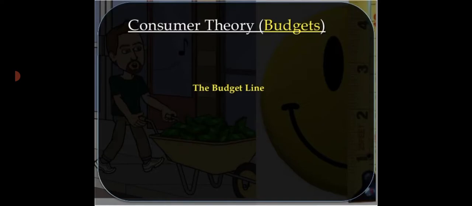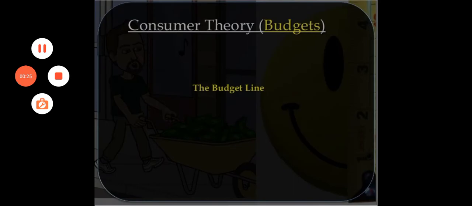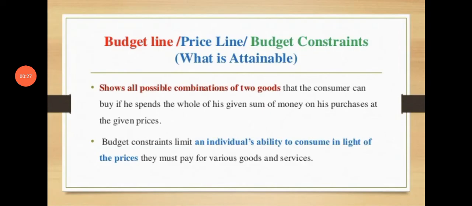You must know about consumer theory and the consumer budget, because every budget has the budget set and the budget line. You all know very well what is the budget line, and what is the price line, and what is the budget set. Budget set is also called the budget constraint, as it shows the limit up to which the consumer can buy a set of two goods with his given income.